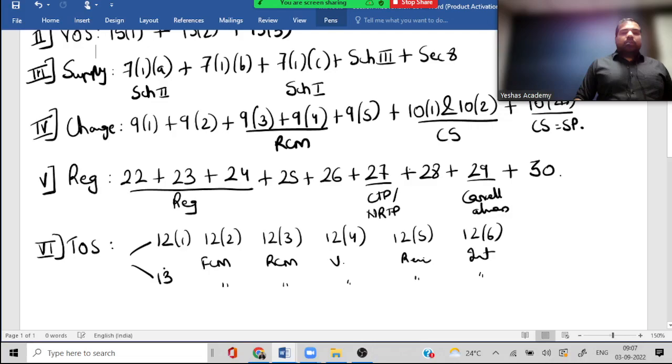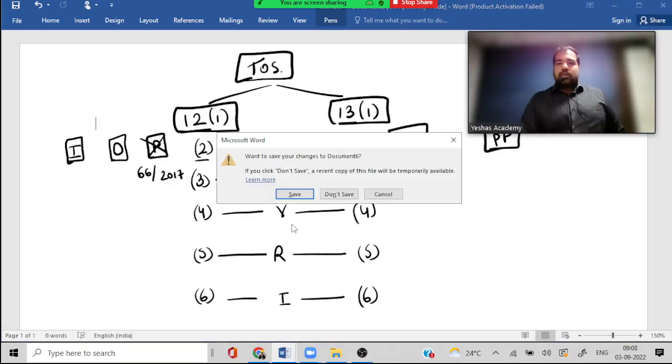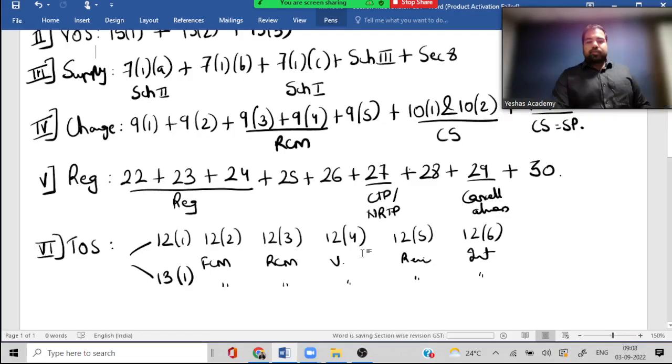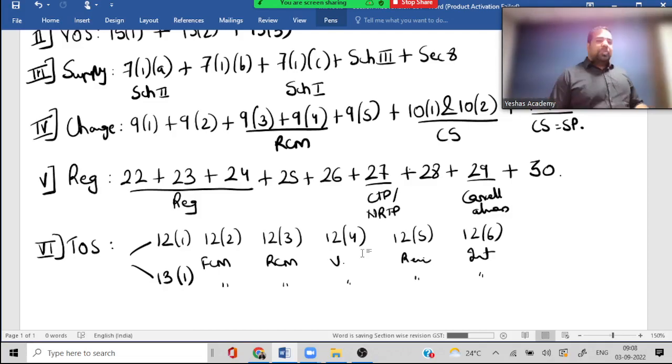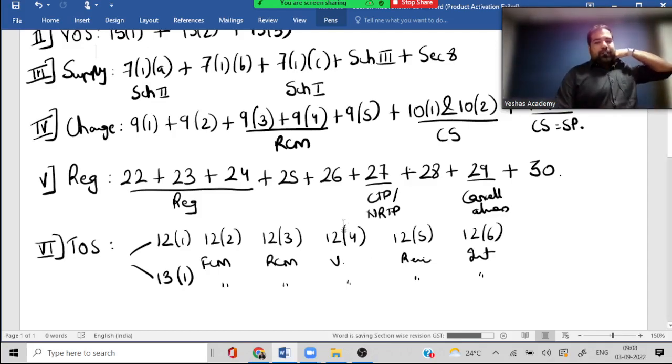Before things hang up here, we'll shut this. Perfect. I'll just save this. Perfect. Guys, we move on to the next chapter. Which is the next chapter now? Yes, the big hero of the chapter, but you will see now how effortlessly you will be able to do that chapter. So we are now moving ahead to the chapter called Input Tax Credit.